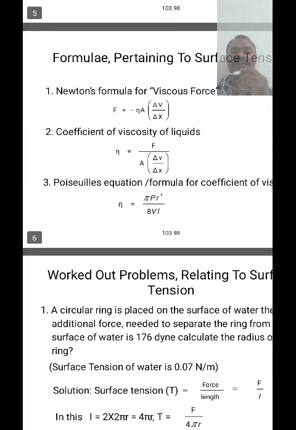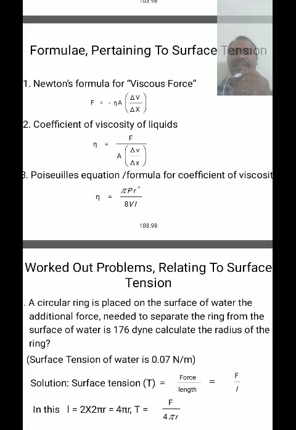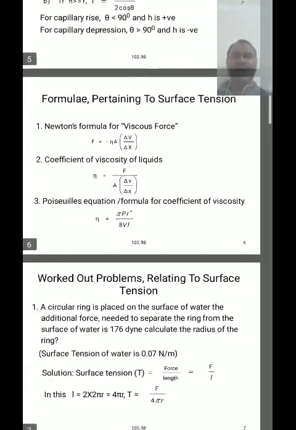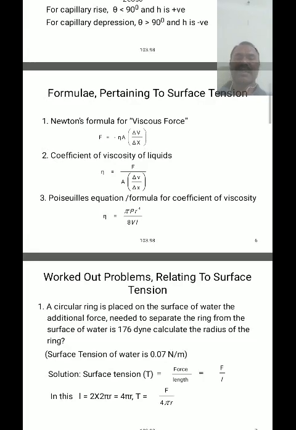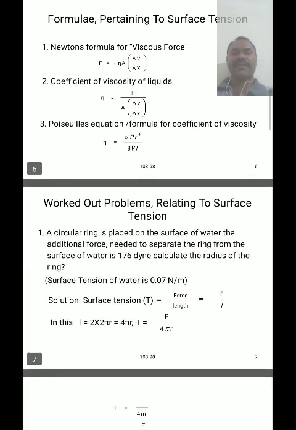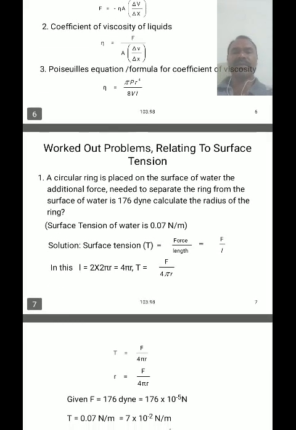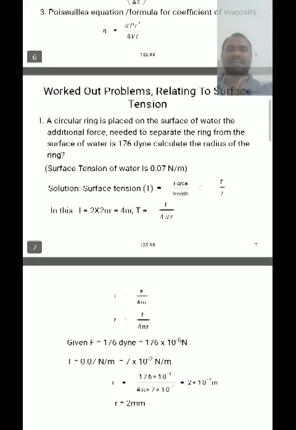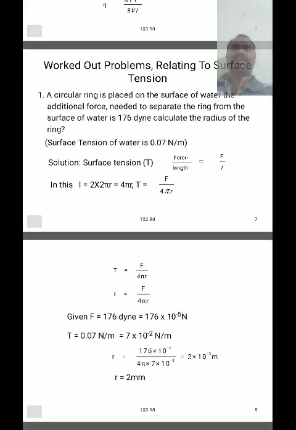And the Poiseuille equation for the coefficient of viscosity is eta is equal to pi P r power 4 divided by 8 V L. And we have to study some of the problems in this. Just note this problem, that is one problem.